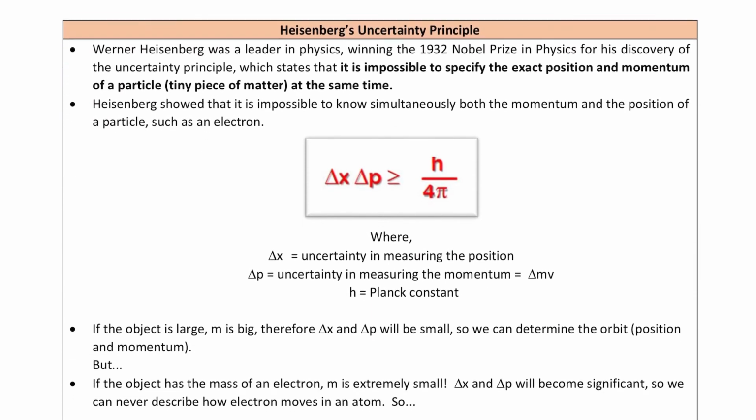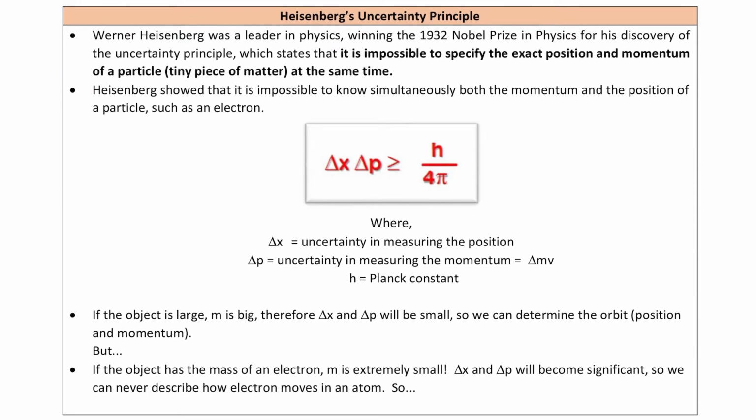Okay, so next one, Heisenberg uncertainty principle. Okay, so ini adalah another theory yang nak melawan Bohr jugalah. So kita tengok apa yang dia cakap. Dia kata Werner Heisenberg was a leader in physics, winning 1932 Nobel Prize in Physics, okay, for his discovery of uncertainty principle, which state that it is impossible to specify the exact position and momentum of a particle, tiny piece of matter at the same time.